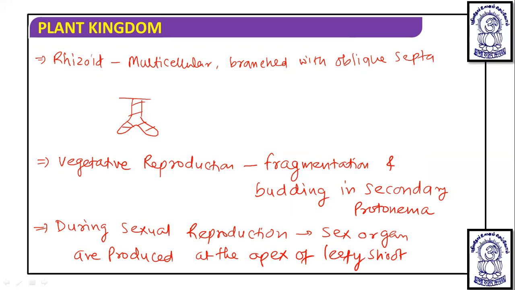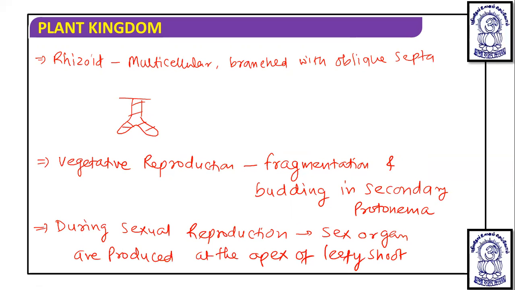Now, if we want to discuss the sporophyte of these mosses in more detail, then we have to understand Funaria, which is one of the important examples of mosses.